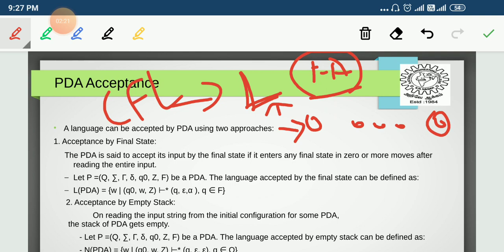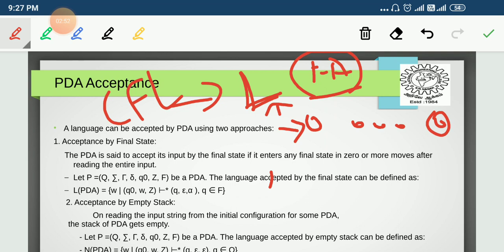In acceptance by final state, after the string is processed, the only consideration is that the PDA has entered a final or accepting state, and we do not worry about the stack content. Whether the stack is empty or contains some symbols, it is not considered. Only by entering a final or accepting state do we consider the string accepted by that PDA. That is the concept of the first approach.